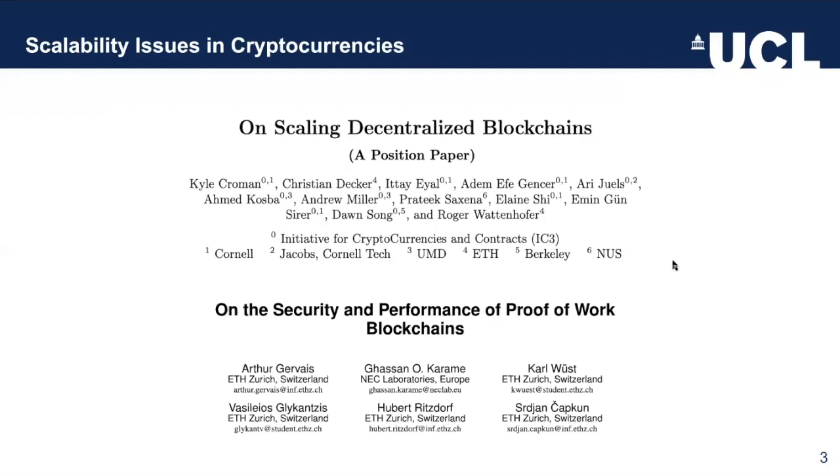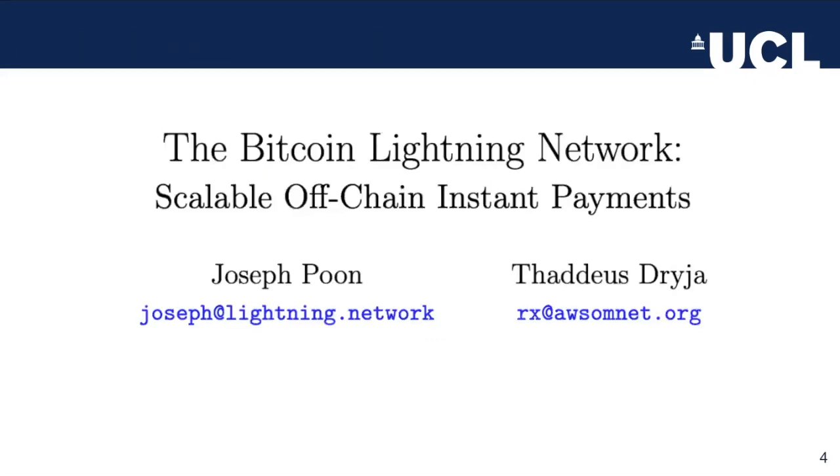In addition, we know that Bitcoin is not currently scalable and has scaling issues, which makes it nowhere near the high throughput of systems like Visa. This has led to new off-chain scalable payment systems, which seem to address the privacy and scalability issues, one of which is called the Lightning Network.